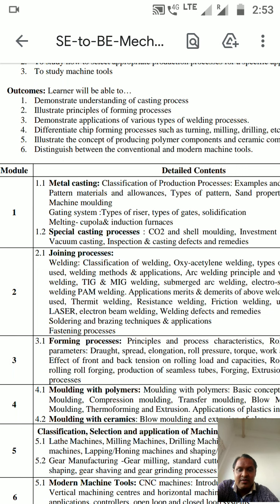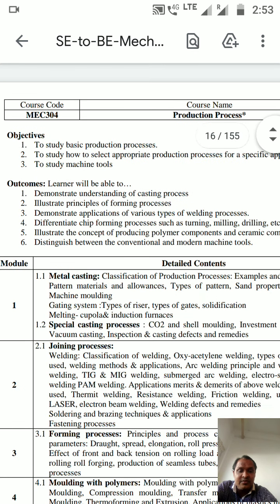And finally you will understand the different kinds of processes and technologies in the production process. So these are the objectives and outcomes of the production process.